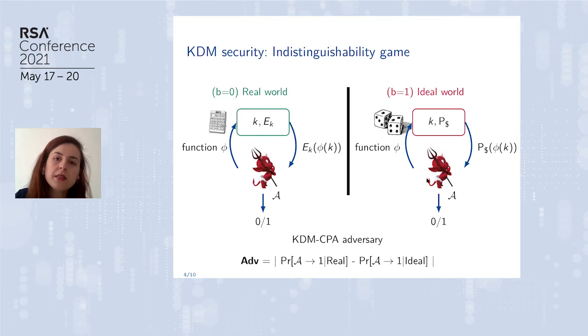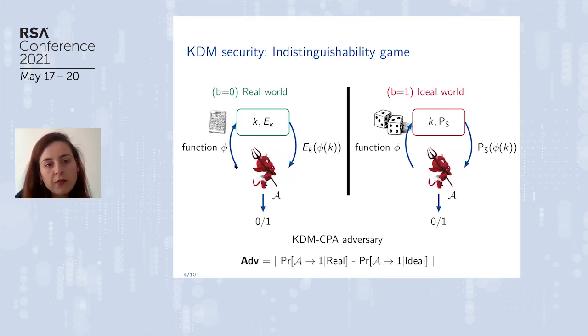So here is the indistinguishability game for the KDM adversary. As in all indistinguishability games, we have this adversary that talks to an oracle, and this oracle either implements the real world or the ideal world. So in the real world, we have the construction we want to analyze. And in the ideal world, we have this ideal primitive. So for block ciphers, it's a random permutation.